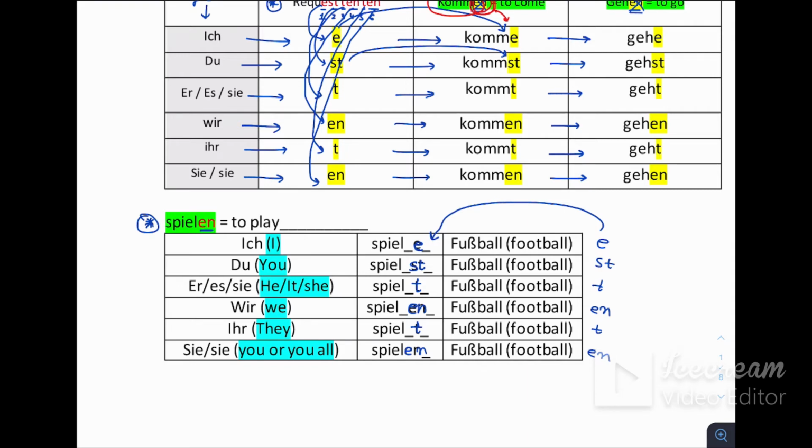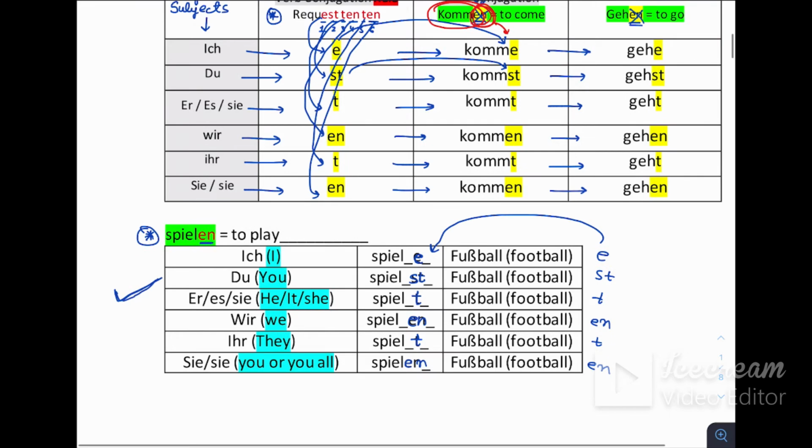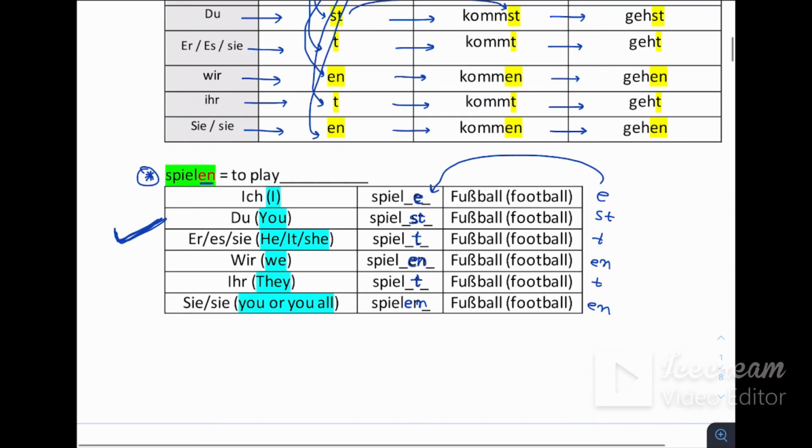Okay, for example, if I want to say ich spiele Fußball, I play football. Du spielst Fußball, you play football. Er sie spielt Fußball, he plays football. Wir spielen Fußball, we play football, they play football, and you or you all play football. Clear? I hope now it's clear to you how to do conjugation of certain verbs in German language.